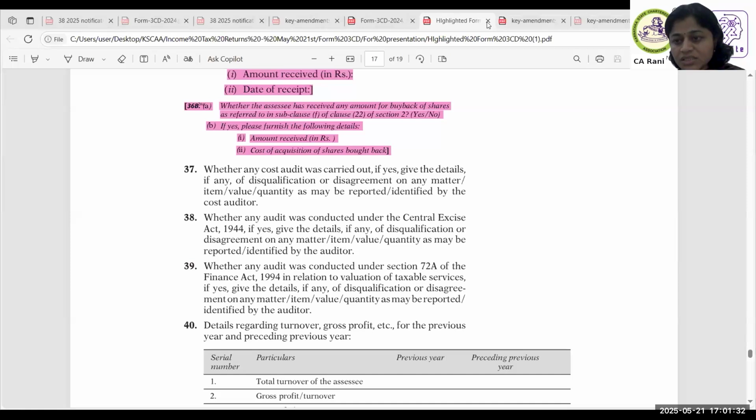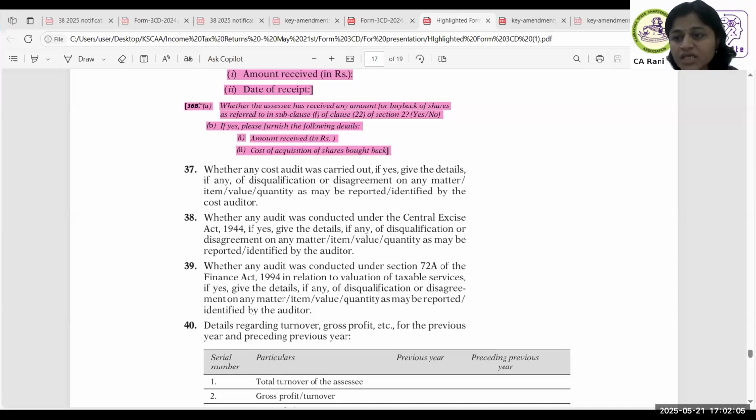If you have any questions, let me know at this point. Otherwise, we'll move forward to ITR, changes in ITR. So if any question is there, you can put it in your chat box. I'm not seeing any questions. Okay, I'll move forward. Is any form submission required for 36B?